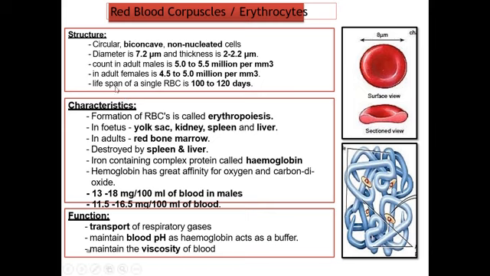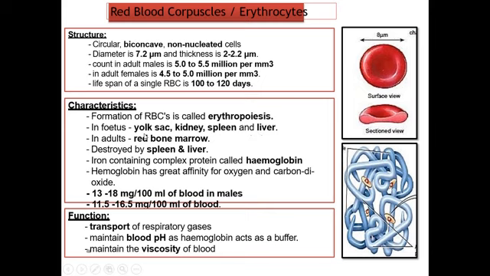The lifespan of a single RBC is 100 to 120 days, but we take a mean, so it comes around 120 days. In 120 days this RBC will be destroyed. So there are some characteristic features of this red blood cell. Number one is the formation of RBCs, which is called